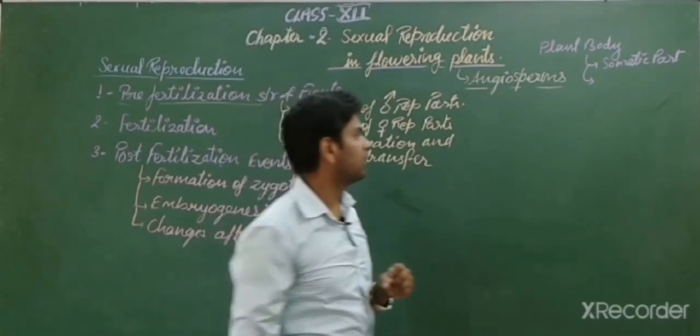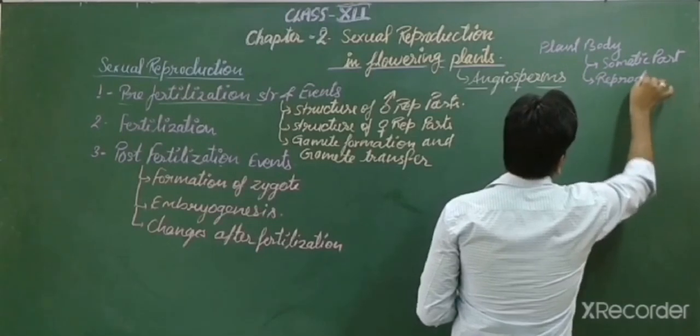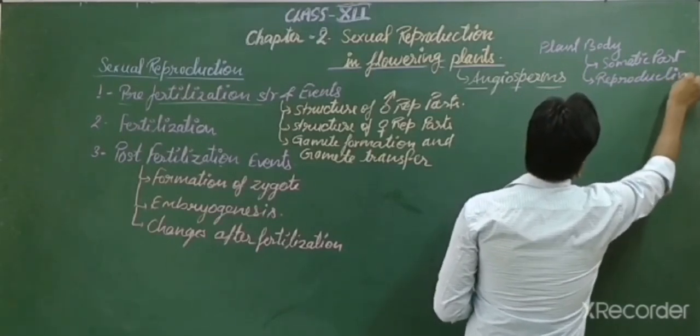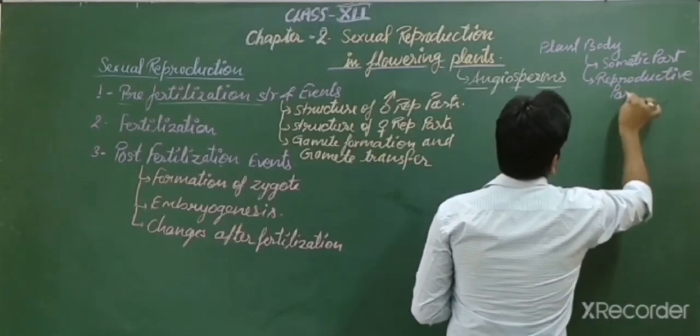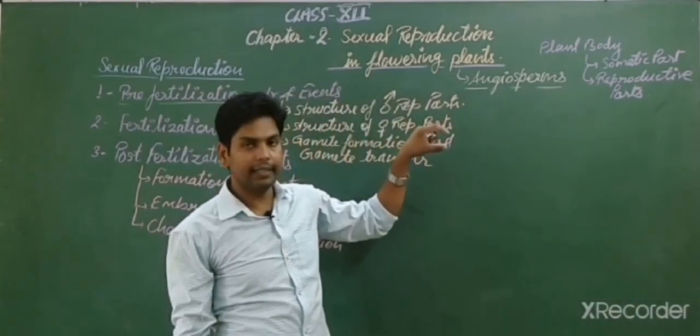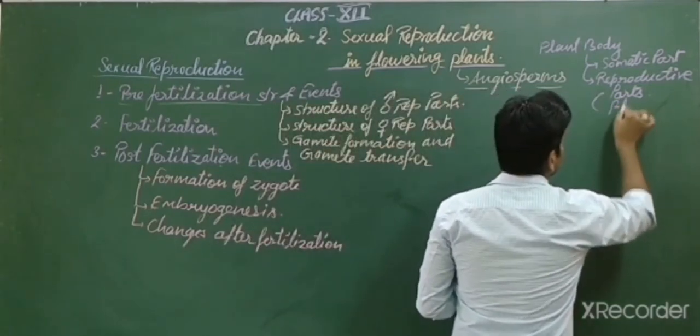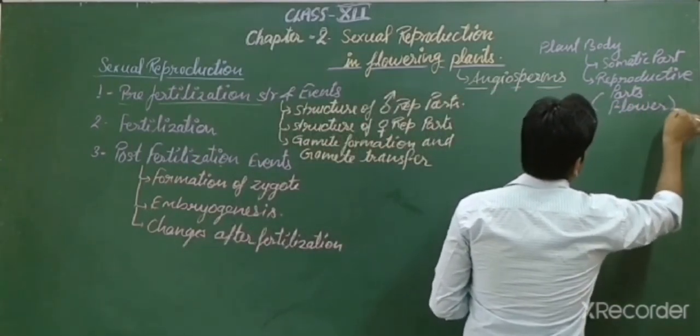The next one is the reproductive part. Students, which is the reproductive part in a plant? The reproductive part is the flower.